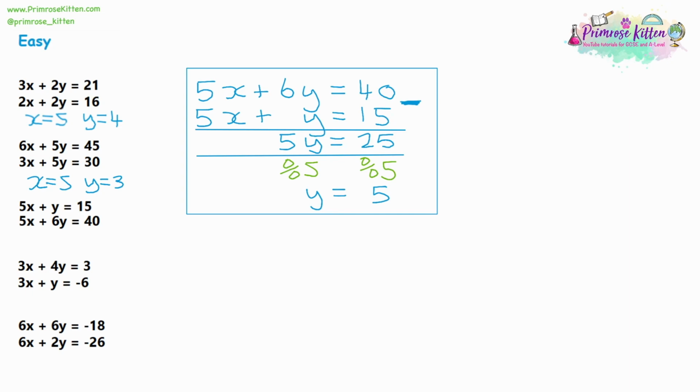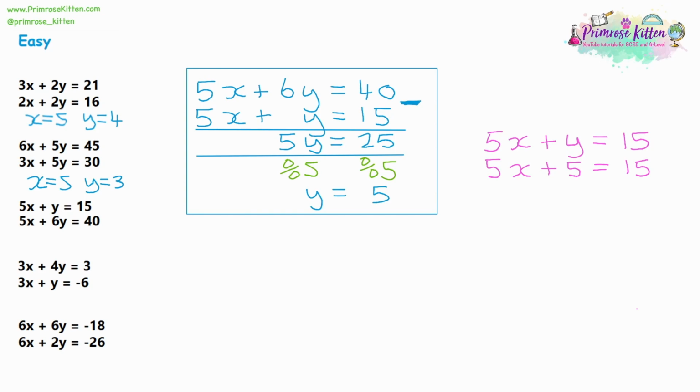So I'm going to write down one of the two equations to substitute into. Now I'll substitute into the first equation this time because I've got smaller numbers. So 5x plus y is equal to 15. And we know what y is. Y is 5. So I can swap y with a 5. So 5x plus 5 is equal to 15.